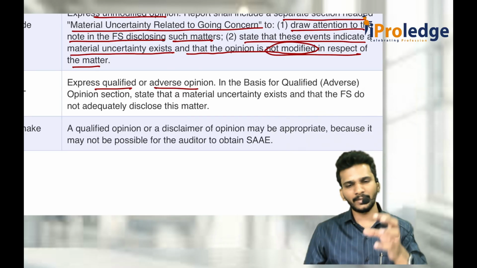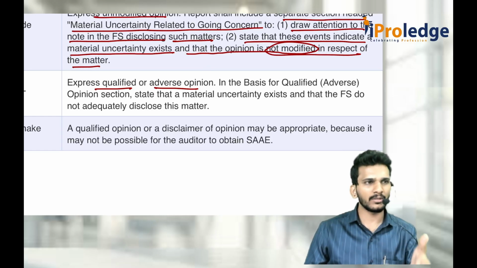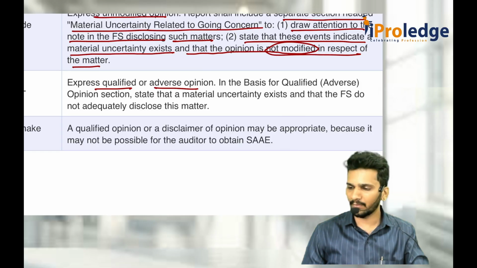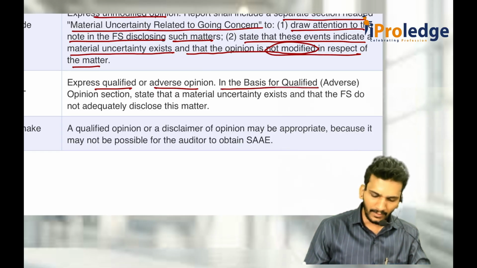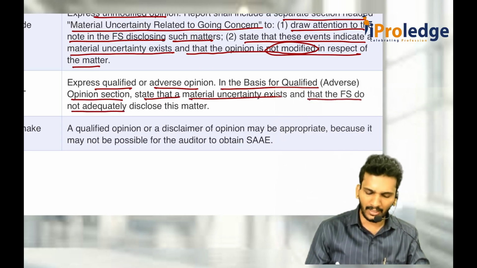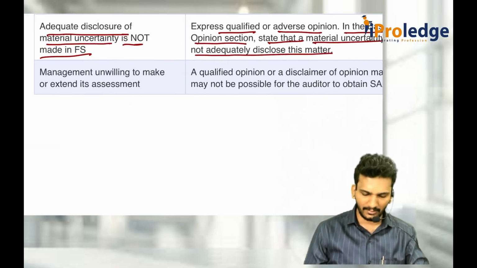That means you found out some misstatement and you know that they did not disclose it in the financial statements. That means you have evidence, and then it is qualified or adverse. In the basis for qualified or adverse opinion section, state that material uncertainty exists and that the financial statements do not adequately disclose that matter.